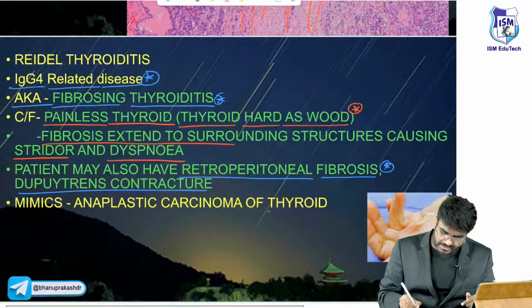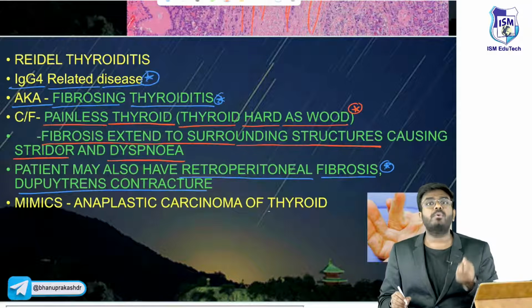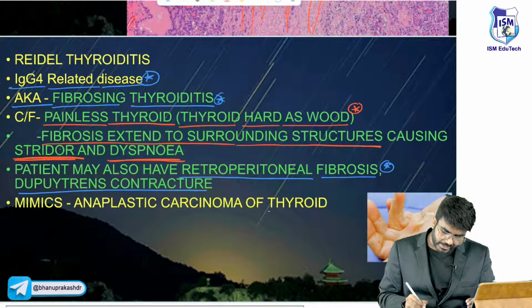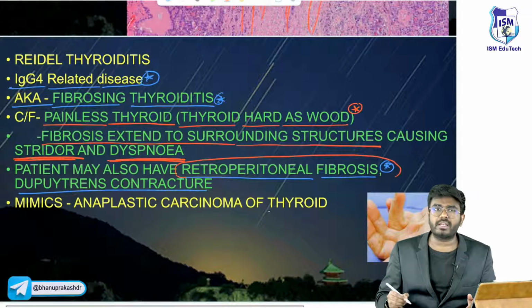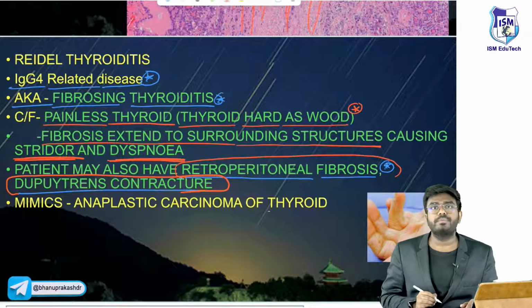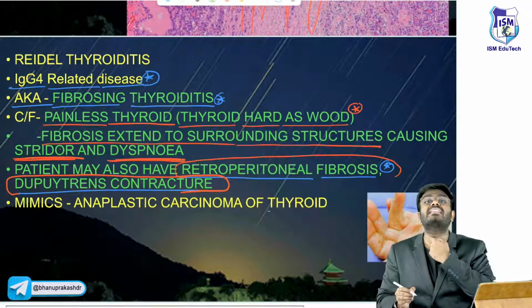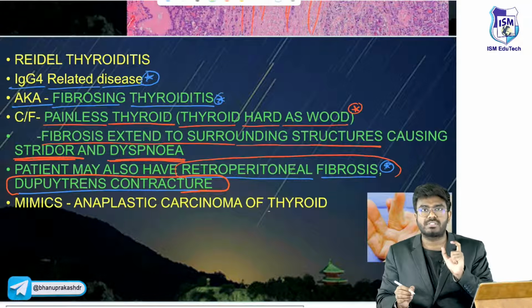So fibrosis extends into the surrounding structures, especially, and this is important for the board exams. The patient may experience symptoms like stridor and dyspnea. It is associated with other fibrosing disorders in the body like retroperitoneal fibrosis and Dupuytren's contracture. The important point is that in Riedel's thyroiditis, the thyroid gland is hard as wood.